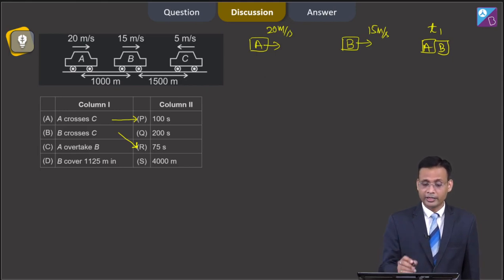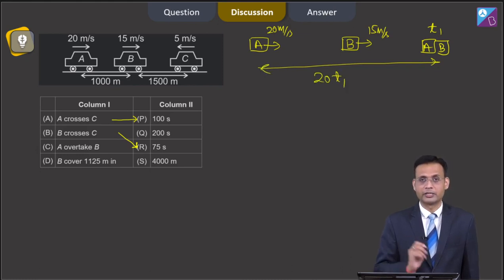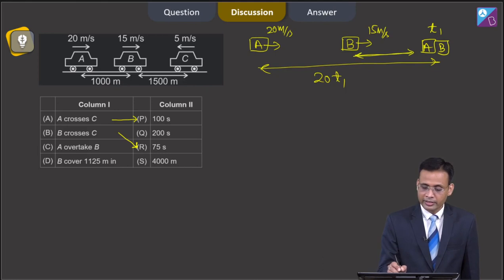The distance which car A travels in t1 time will be 20t1, and the distance travelled by car B in t1 time will be 15t1. The initial distance between car A and B is 1000 meter.